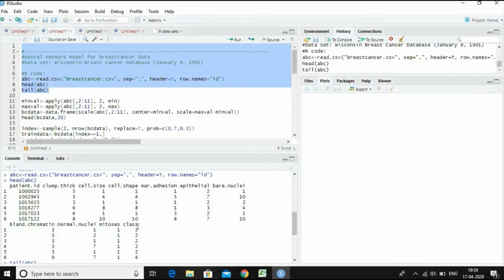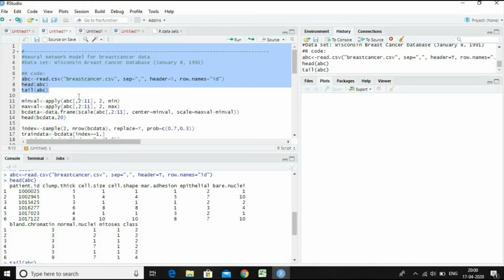And this class defines the type of cancer, classified either as benign or as severe. Code 2 has been assigned to benign tumor cells, and severe cancer tumor cells have been classified as 4.